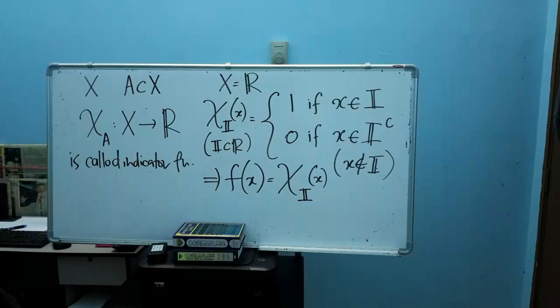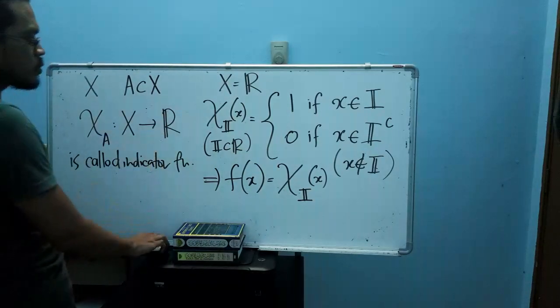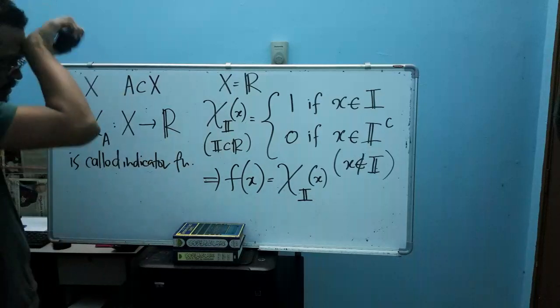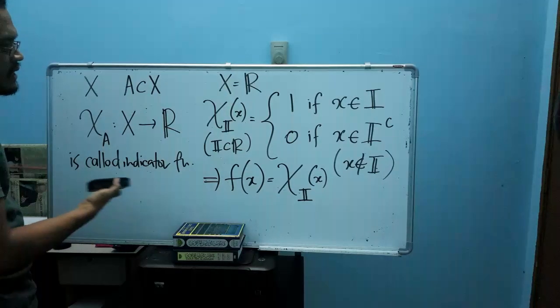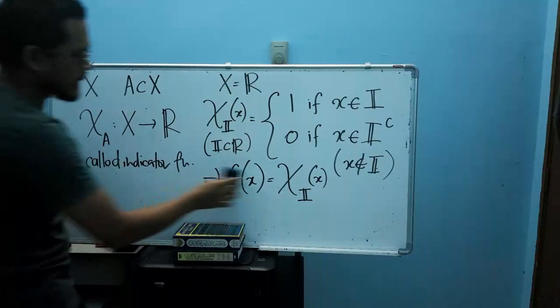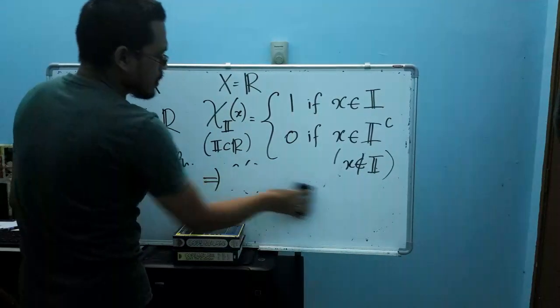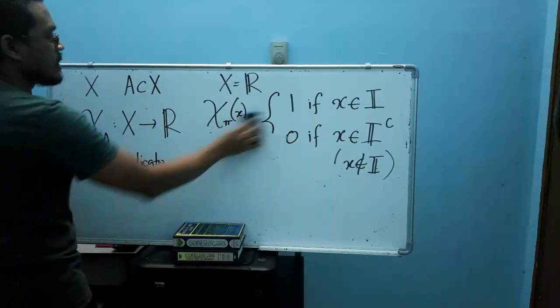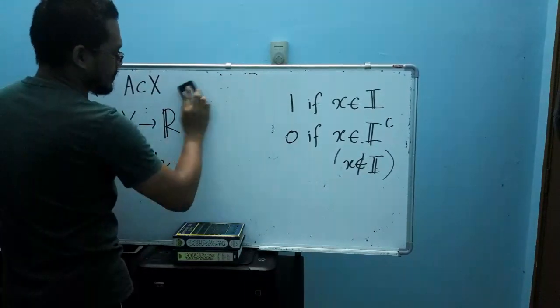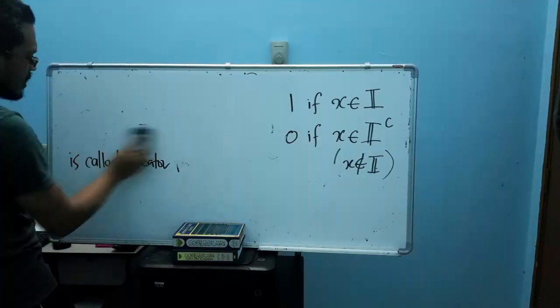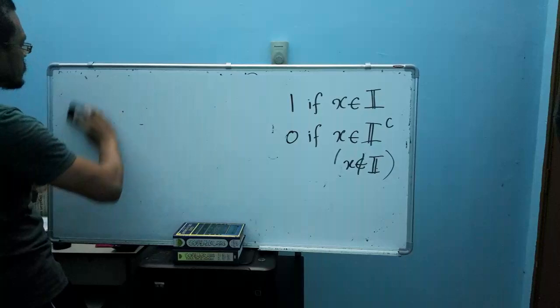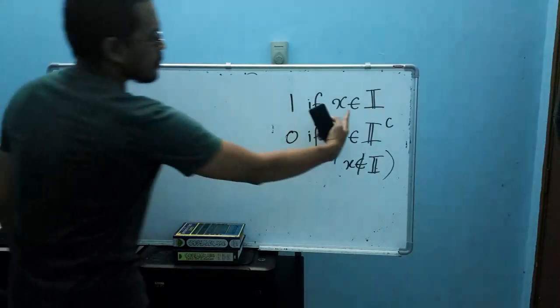Okay, so this is a two example that I show you. So what's the difference between an indicator function and a non-indicator function? Meaning that when you consider an indicator function, the definition is this: the indicator function takes two values, which are 1 and 0, with this condition.